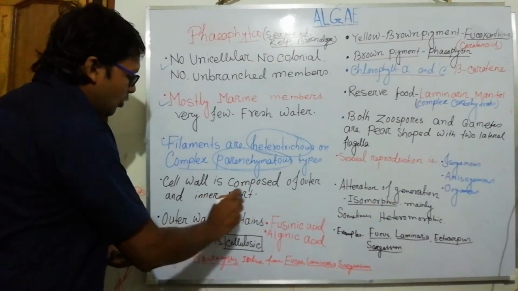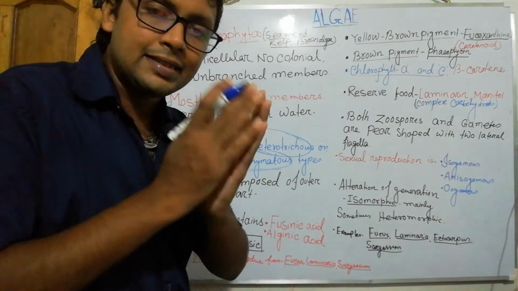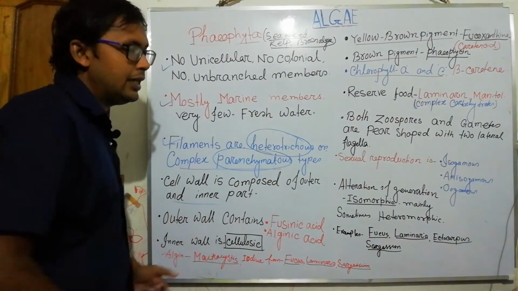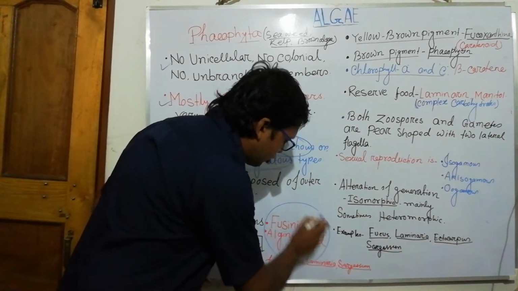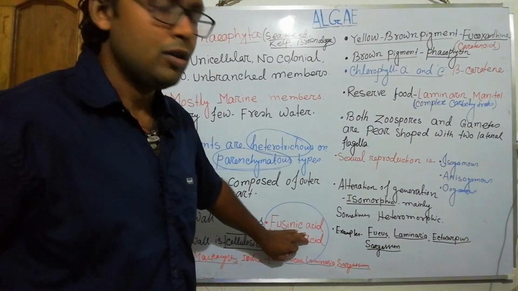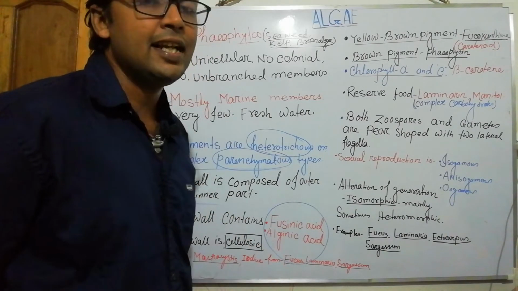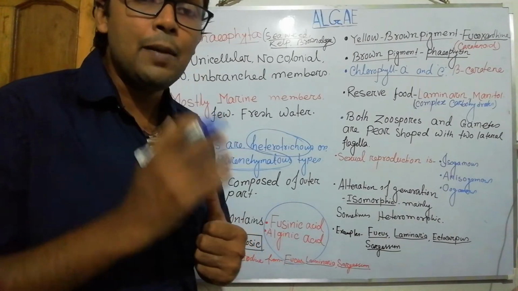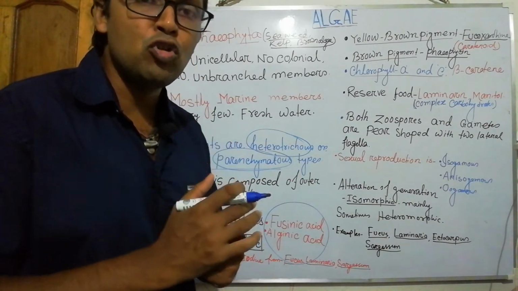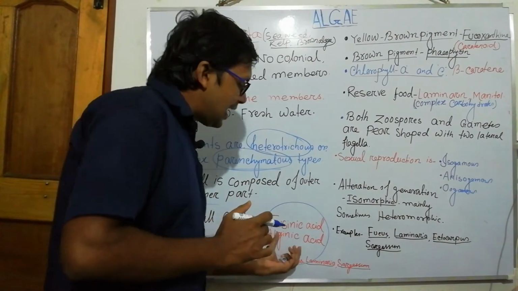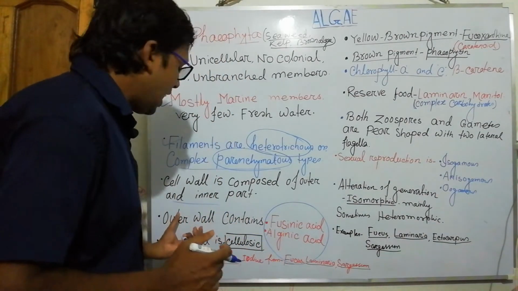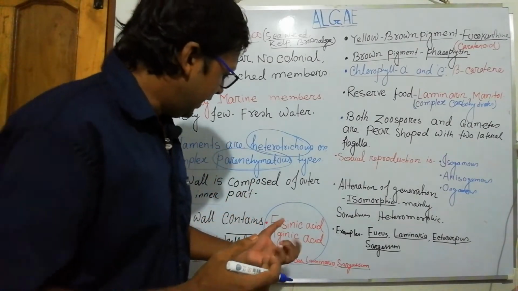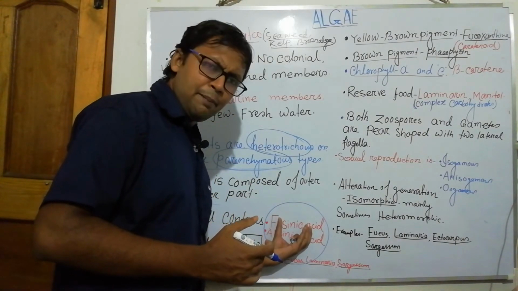Let's see the cell wall. The cell wall has an outer cell wall and an inner cell wall. The outer cell wall contains the most important parts, fucoidin and alginic acid. Algin, the economically important product from Phaeophyta, comes from the alginic acid of the outer cell wall component. It is an amorphous and gelatinous structure, alginic acid and fucoidin.